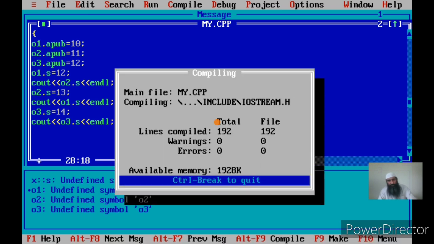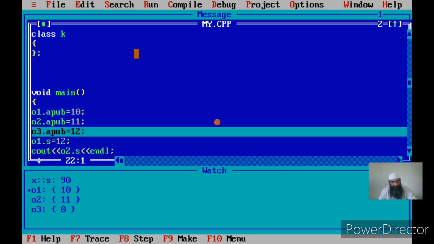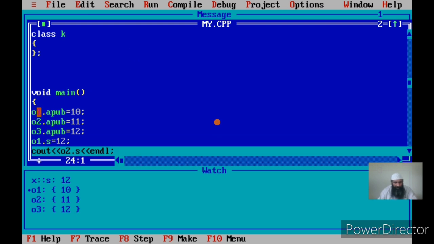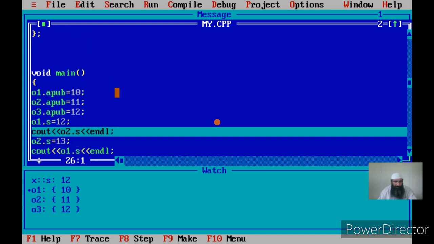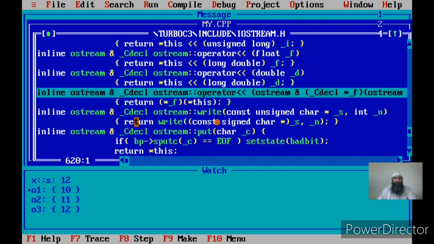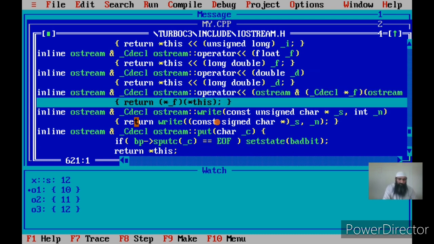Now once I run the program, see what happens. Now see here, s is 12. Initially s was 90. Yes, so it changes to 12. So who changed s to 12? I changed s to 12 through O1. But I am now printing O2.s. If O2.s is 12, that is an indication that O1.s and O2.s are a single copy. If you see here, it is 12, so it's a single copy.